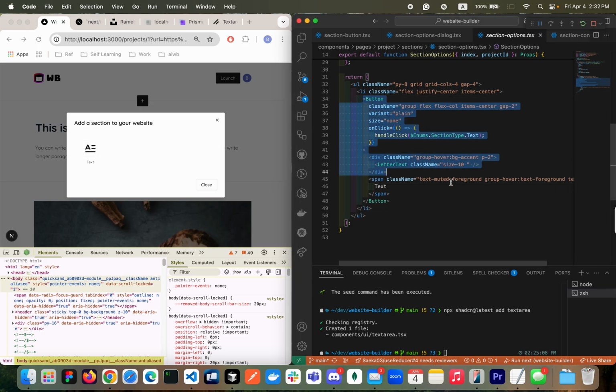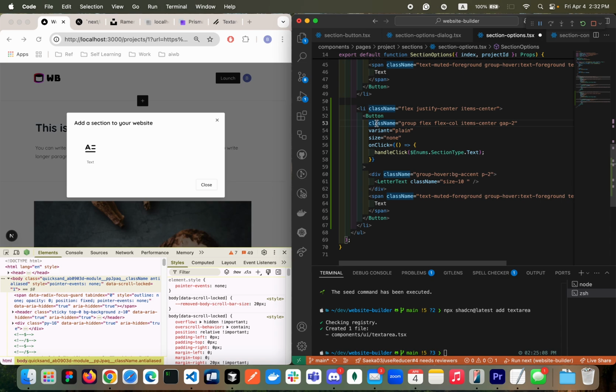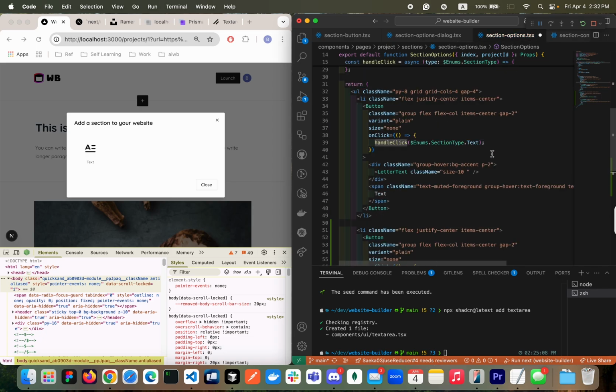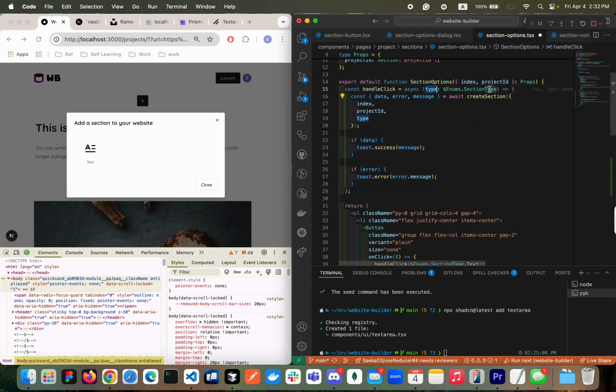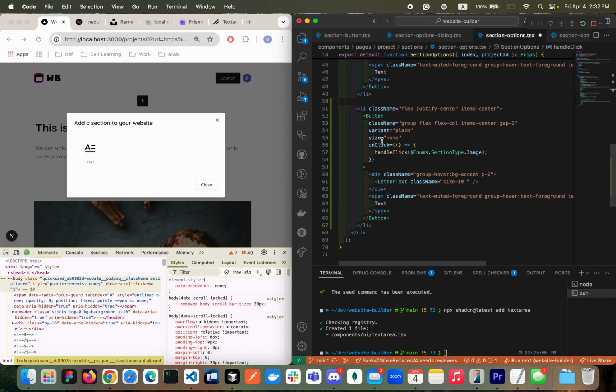This is the same guy. Let's just copy. I don't need to write from scratch. The button styling the same, plain size, none, on click. We are going to update the image. Render click. It's going to receive the type, which is section type. We're passing the image. Then what else? So this one is good.